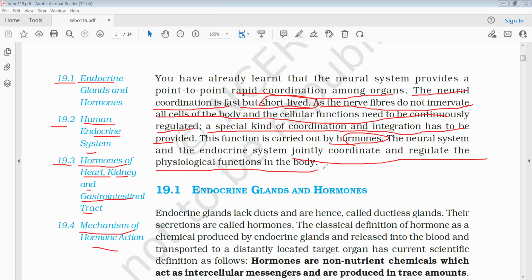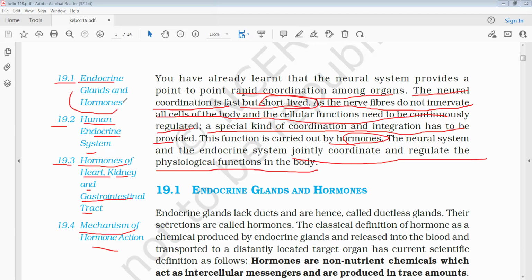There is a 50-50 share in the coordination. The coordination in our body is carried out by the nervous system as well as hormones. This is most important to carry out normal physiological functions.